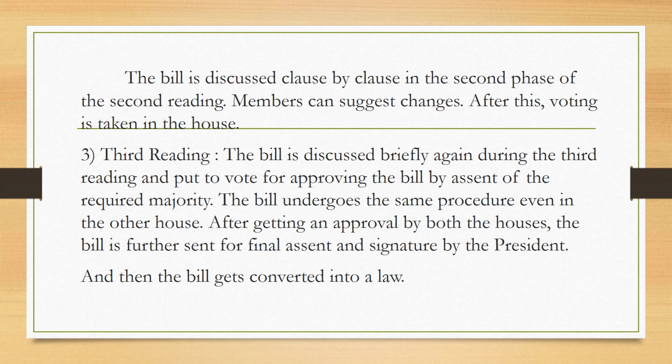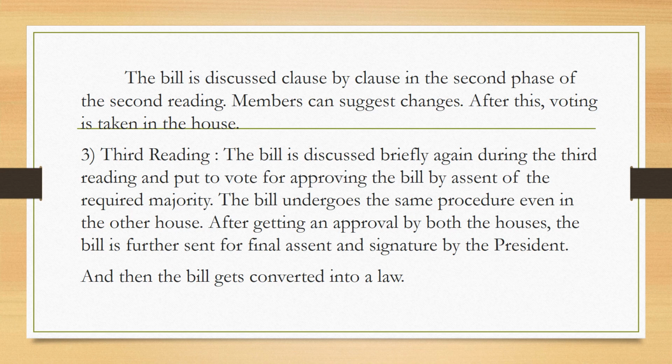We go to the third stage, which is the third reading. So here the bill is briefly discussed again, so that the bill becomes flawless during the third reading, and then again it is put to vote for approving the bill by the assent of the majority, which is required. Assent is approval of the majority of people present in the parliament.